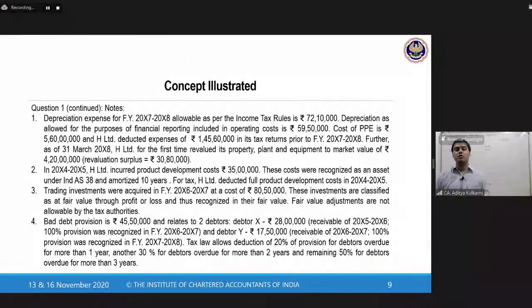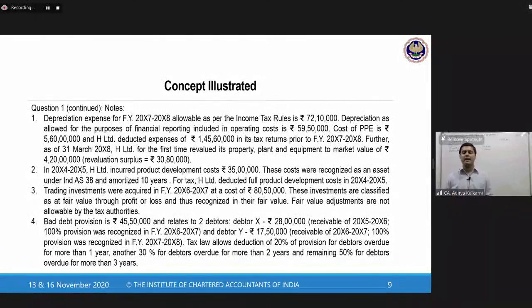Since we have invested in equity, we have now opted to take it as fair value through P&L. What does fair value through P&L mean? Every year at the balance sheet date, you look at the market value and compare it with your book value. Any movement between the market value and book value, you will take as a catch-up adjustment and record it in your P&L. This is like a mark-to-market transaction.